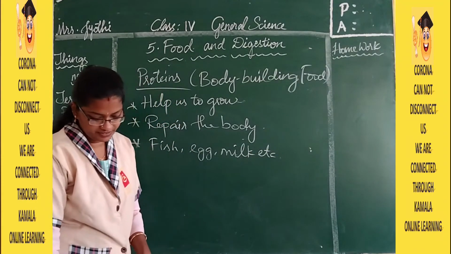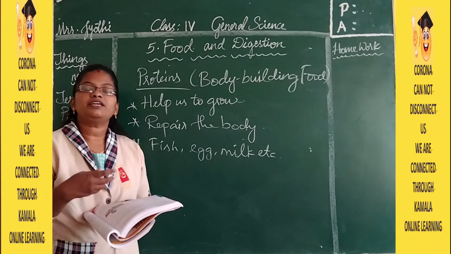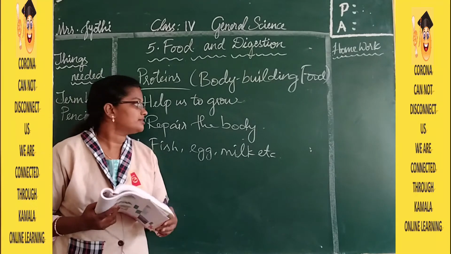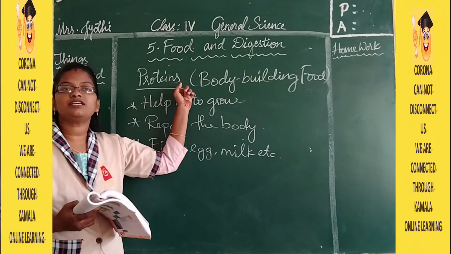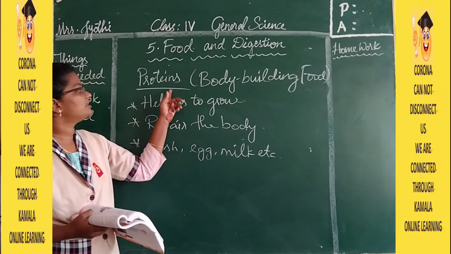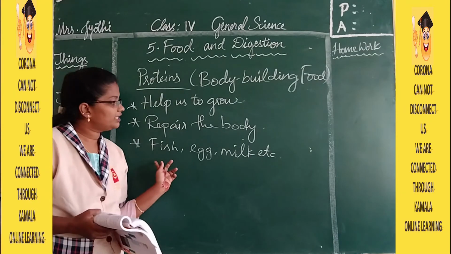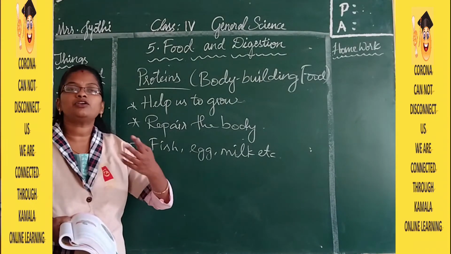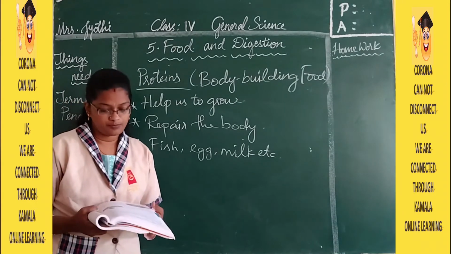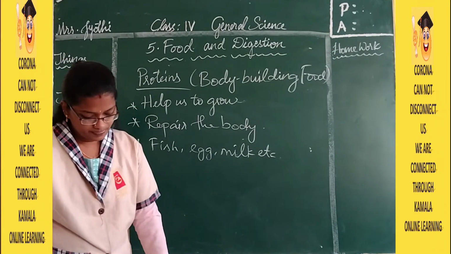In the textbook they have given egg, milk, pulses, fish and meat. Meat is like chicken, mutton and so on. So in these things you have proteins in rich quantity. Whenever you get hurt, you can eat these things a lot so that it will heal a little bit faster. So this is about the proteins. In the given picture you can see the proteins over there.